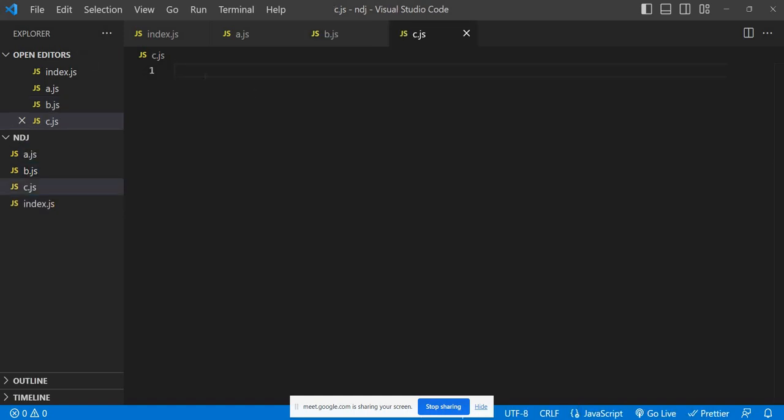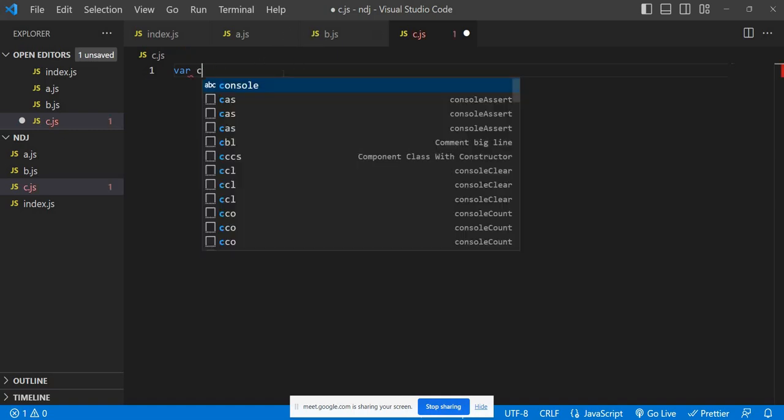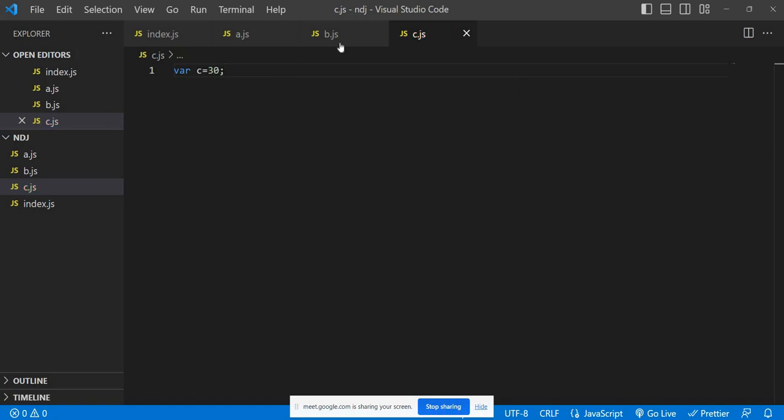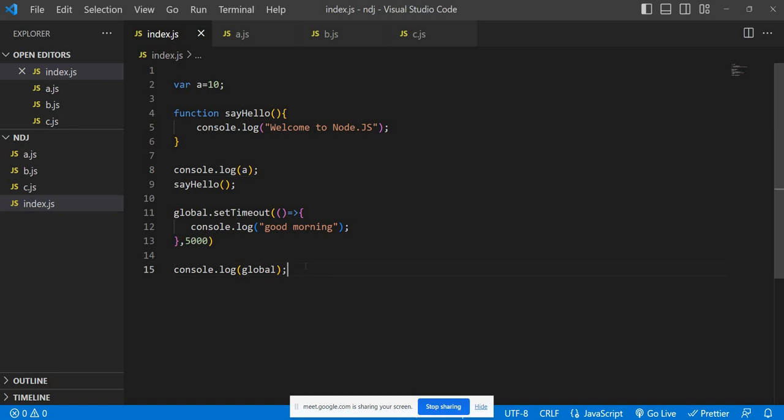Here a is equal to 10, b is 20, c is 30. I hope if you already understand the fundamentals, you know the answer, but let me prove how these things work. So I'm going to do the same thing here.